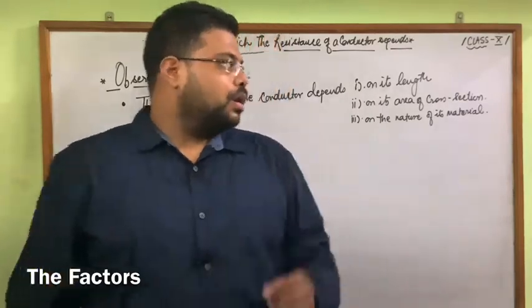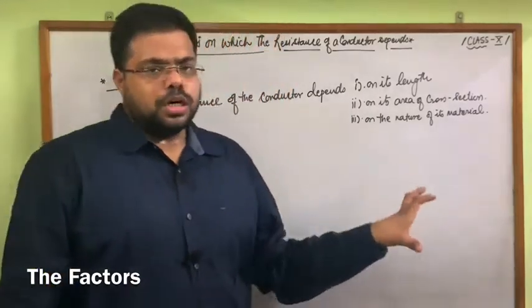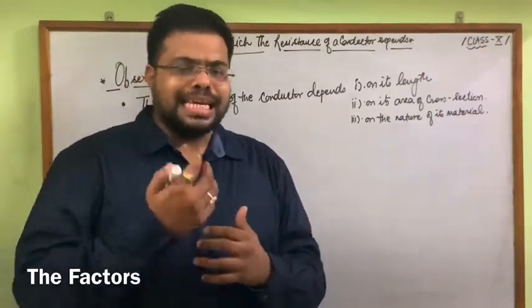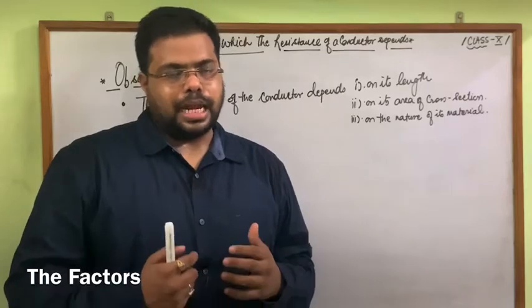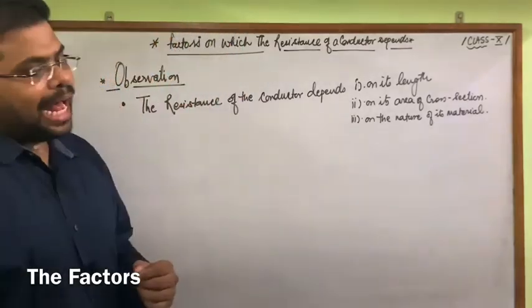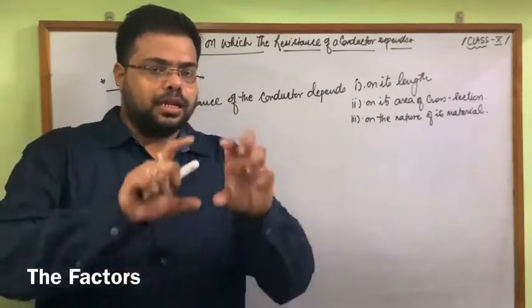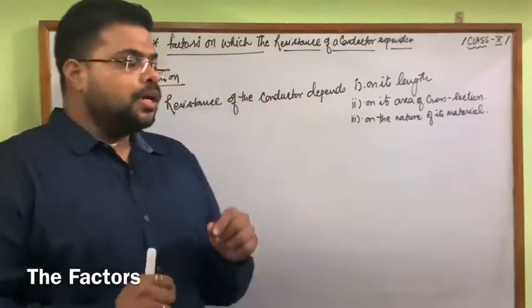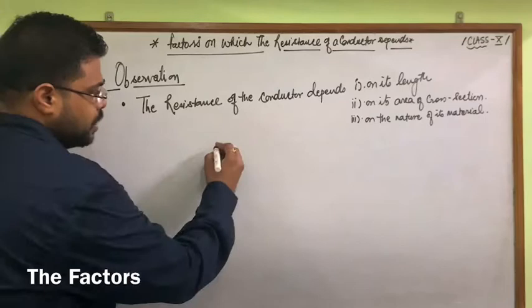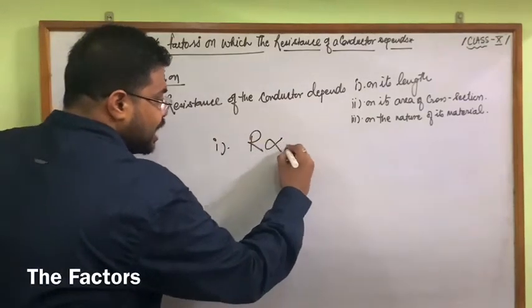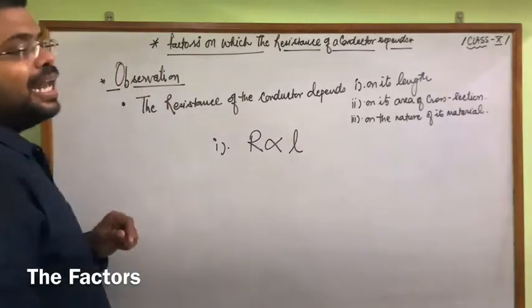Okay, now according to the whole observation, according to many experiments in the lab, we found that in a uniform wire, the resistance is directly proportional to its length.